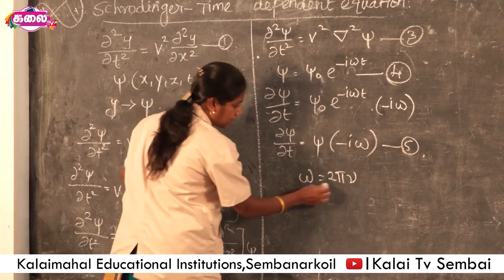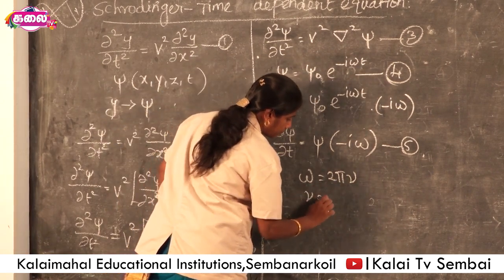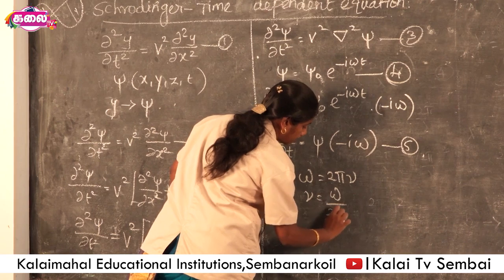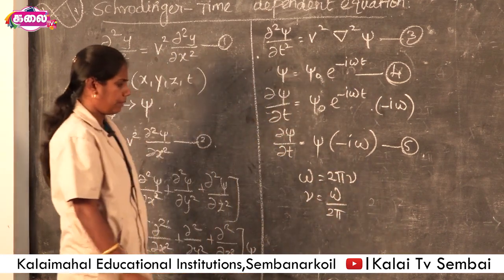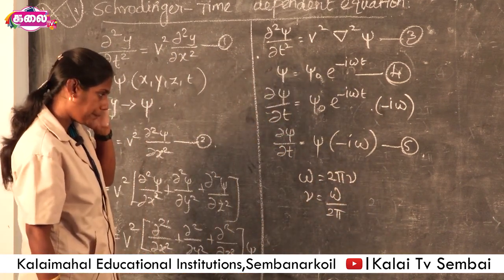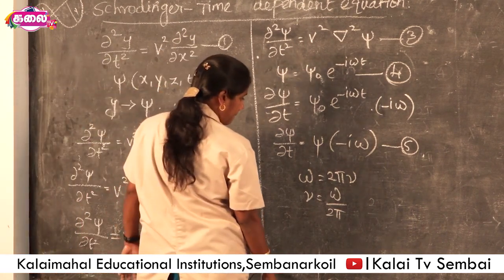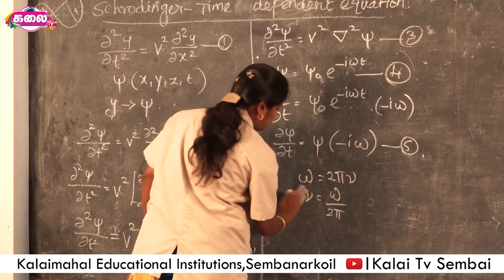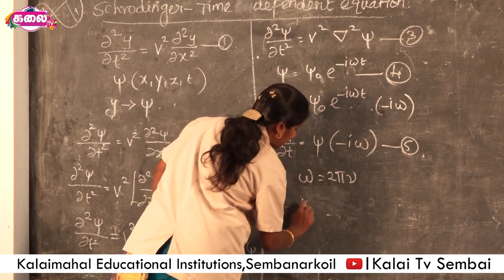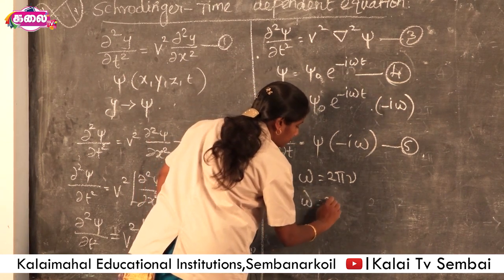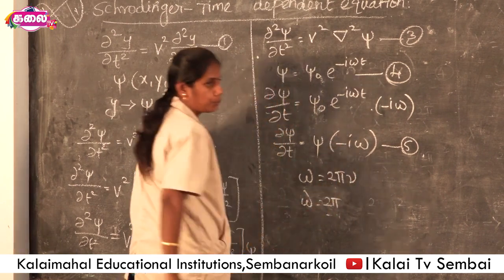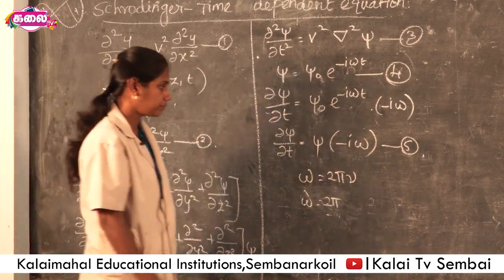So frequency ν = ω/2π. Sorry, here ω = 2π ν.